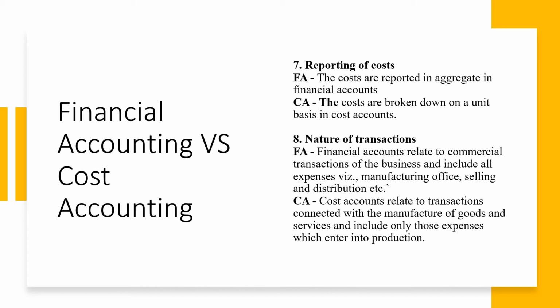When we come to cost accounts, they relate to transactions connected with the manufacture of goods and services and they include only those expenses which enter into the production. So cost accounting will consider the expenses which are related to the production of goods.